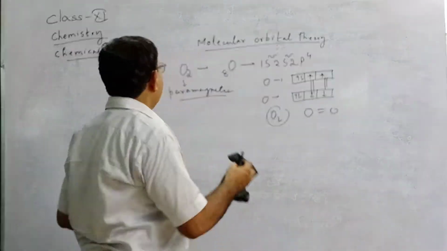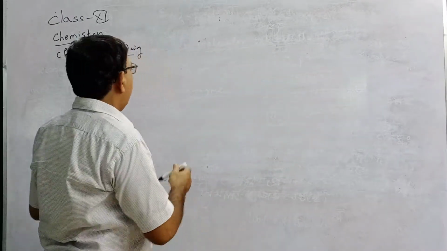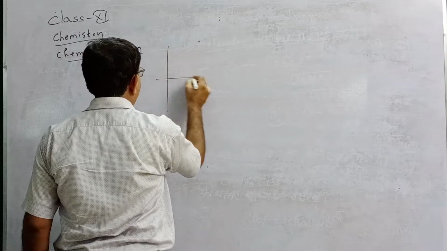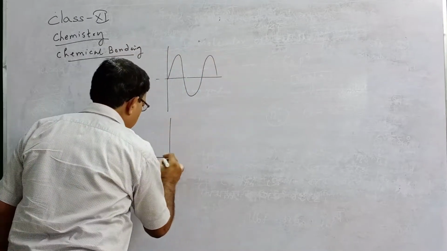How is a bonding molecular orbital formed? An atomic orbital can be represented by a wave function. Say this is the wave function of one atomic orbital, and this is another atomic orbital.